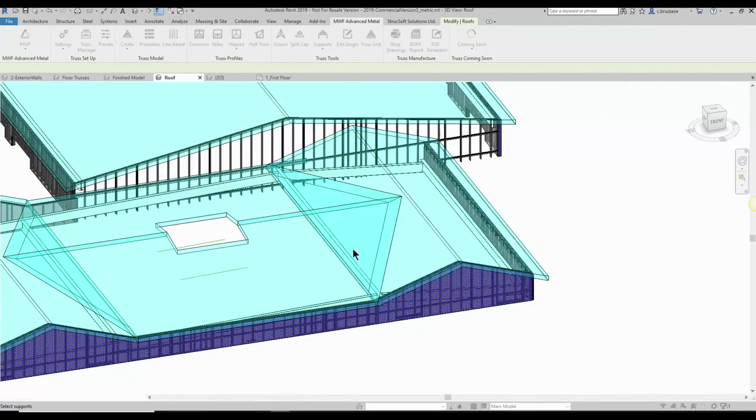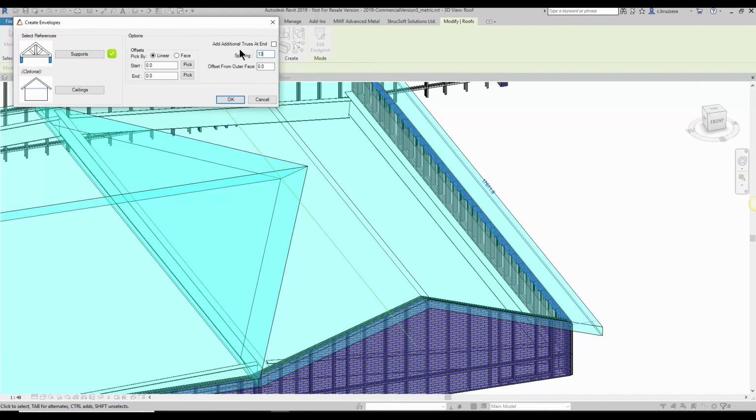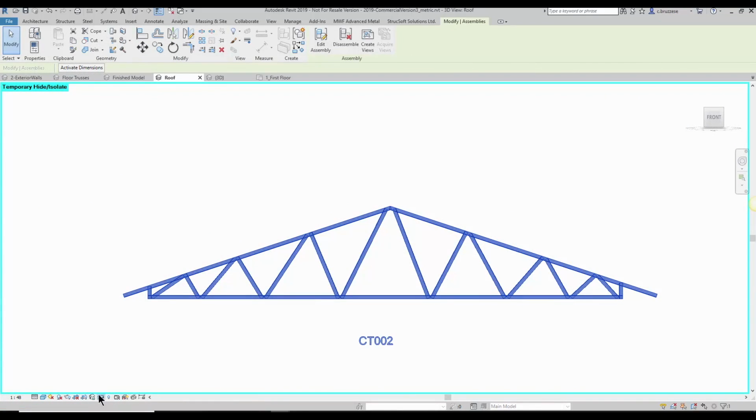MWF also supports floor trusses and roof trusses. They can be generated within the model in just a few clicks. Trusses can be customized to any webbing configuration in the designer.